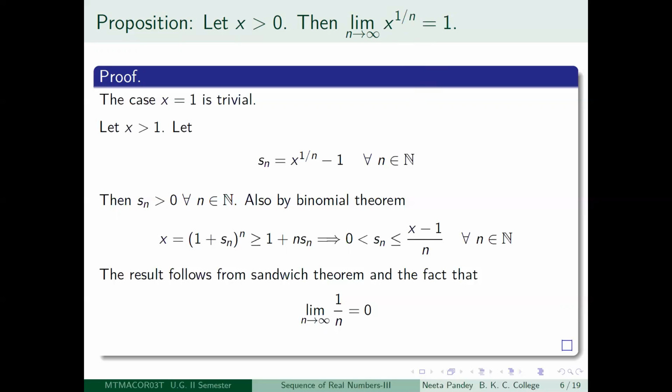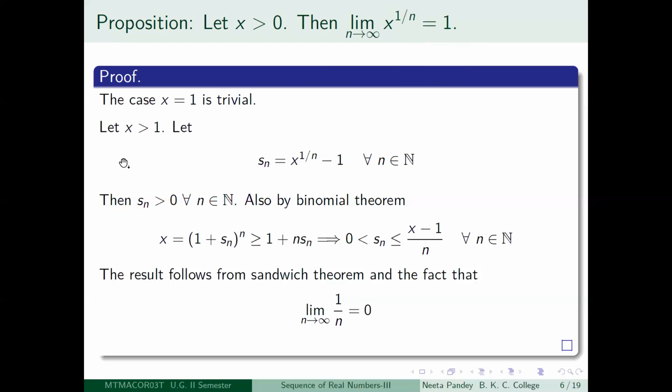I'm just repeating it again, that for any positive real number x, there is a unique positive real number y, so that y to the power n is equal to x, and that positive number is denoted by x to the power 1 by n. So there should be absolutely no confusion. These numbers are all positive numbers. Okay, so when x is equal to 1, 1 to the power 1 by n is always going to be 1. So you get the constant sequence 1, therefore the limit is going to be 1. So this is the trivial case.